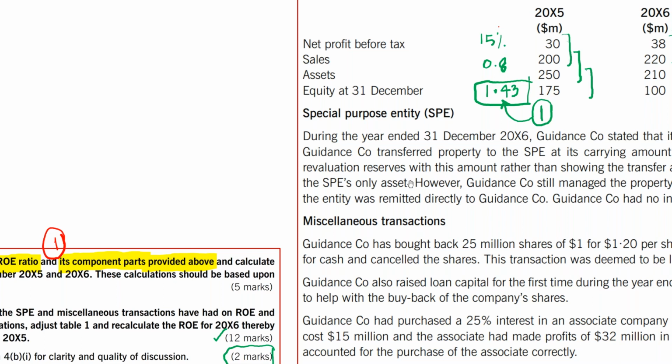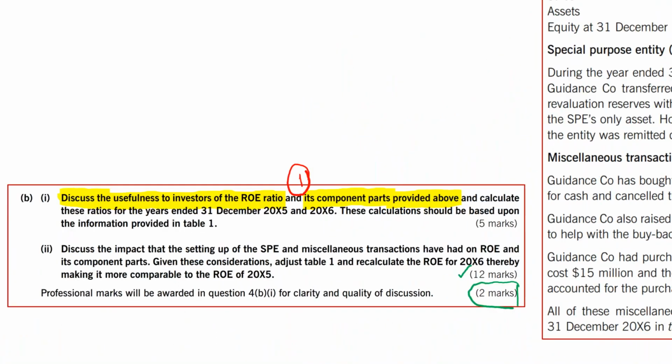So if something is very different, or some wording is very unique, then it will be mentioned in the question. How the SPE and miscellaneous transactions have had an impact on return on equity and its component parts. So you have to tell the impact of setting up the SPE and miscellaneous transactions on return on equity and its component parts. Given these considerations, adjust table 1. Due to these two transactions, adjust table 1.